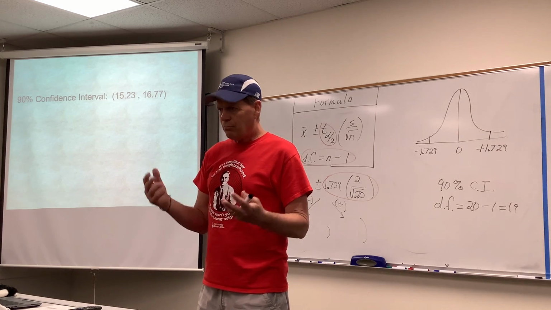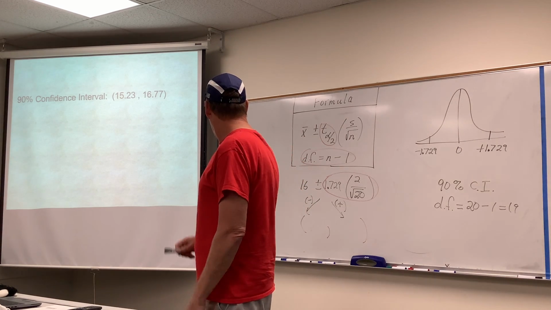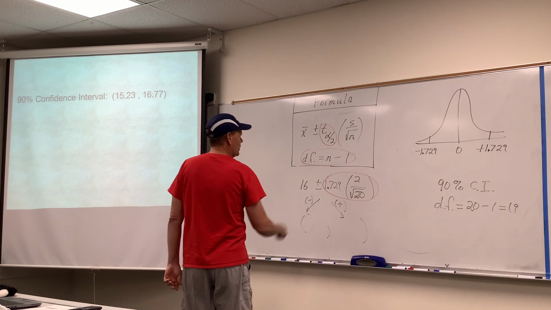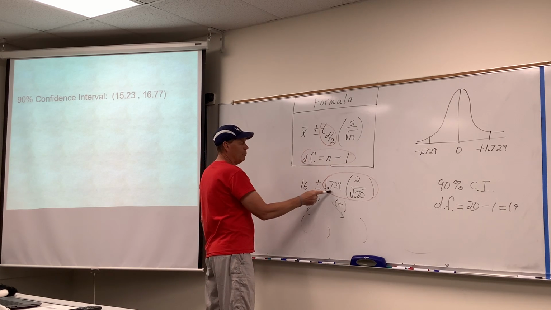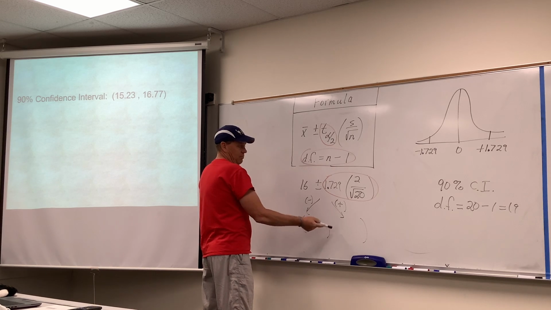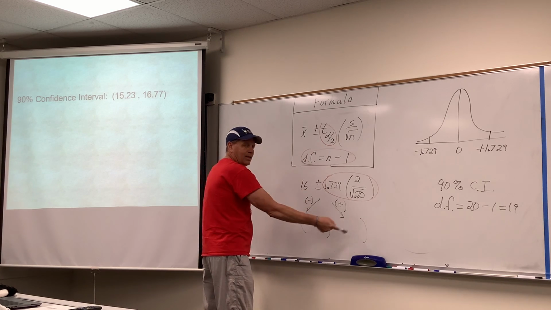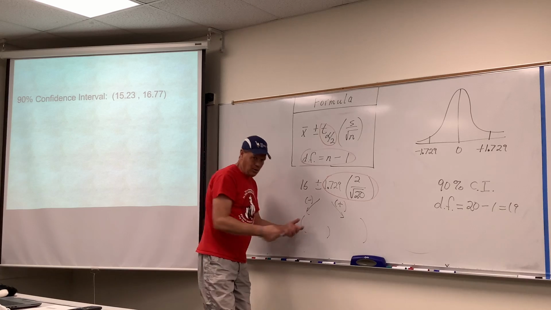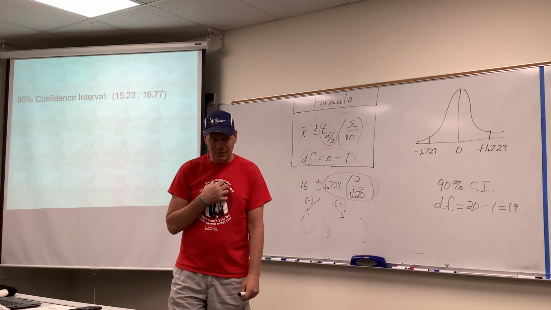So, show me the right formula. Here's how I grade them. Did you get the right formula? Did you get the right number from the appropriate table? And then, if you did everything up to that point right, you're probably going to get this okay. Don't get these backwards though. That hurts my heart when that happens.